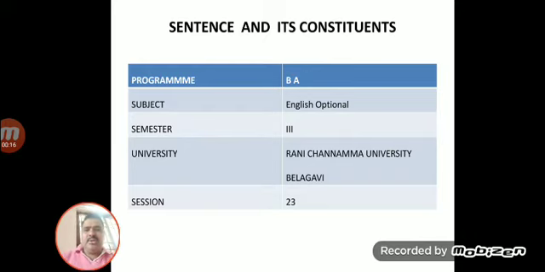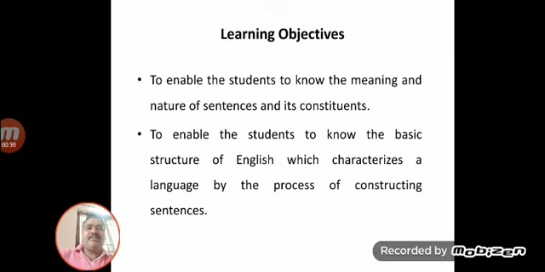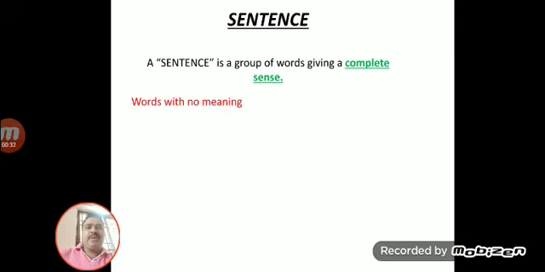Dear student, in the previous class, we learnt about various grammar aspects. So in this class, I am going to deal with sentence and its constituent parts. Sentence and its constituent parts. Before we start this session, I want to ask the question, what is a sentence?